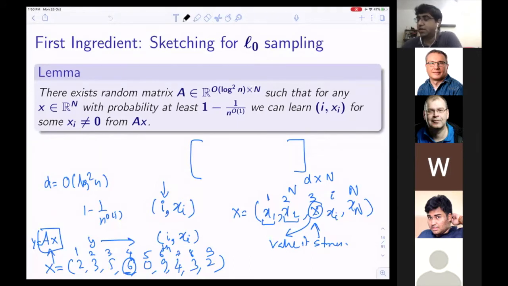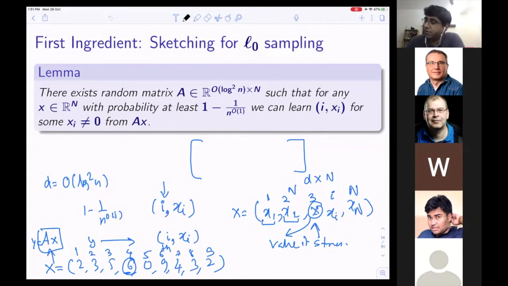Okay, so what this lemma tells us is that there exists a random matrix A whose dimension is some log squared n times n, such that for any x in R to the power n, with probability at least 1 minus 1 by poly n, we can learn i and xi for some xi not equal to 0 from Ax. So basically, I think I should have this capital N.